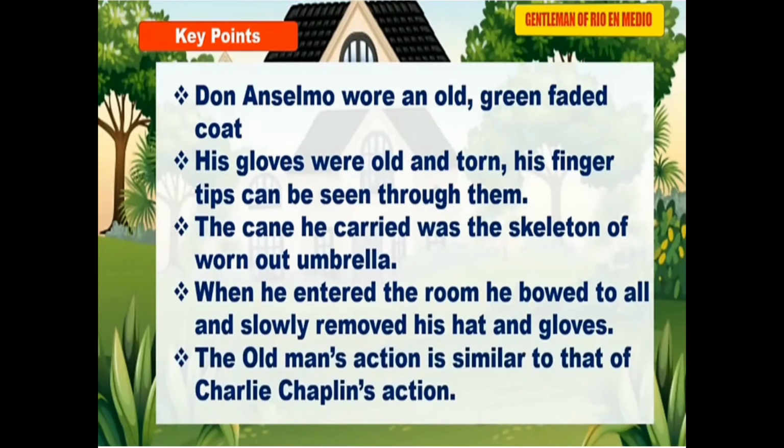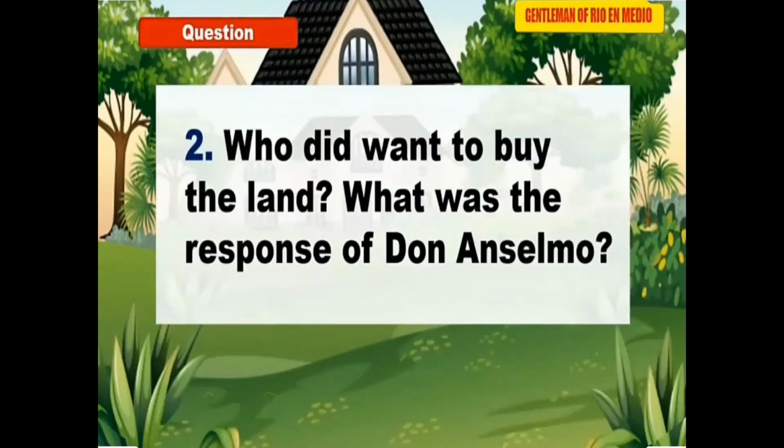When Don Anselmo went to discuss the property matter with the Americans, he greeted the people who were waiting there by bowing his head and removing his hat and gloves. The old man's action was similar to that of Charlie Chaplin's action. His style reminded us of the style of Charlie Chaplin.